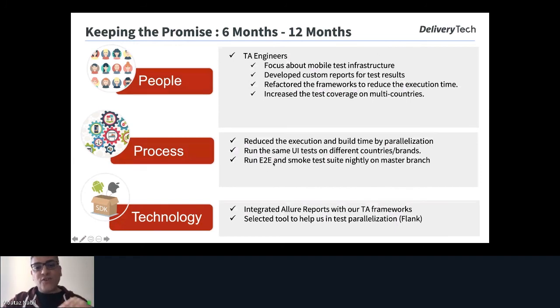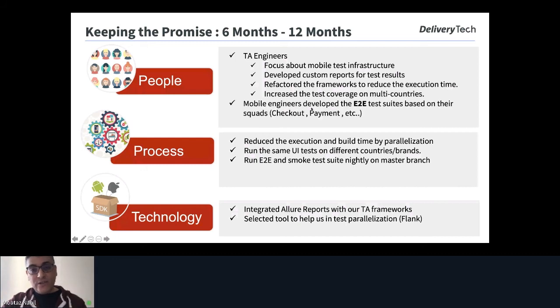We start implementing the end-to-end test cases, and the smoke tests are both running nightly on the master branch. And the mobile engineers started developing the end-to-end test cases because they take the ownership now from the previous phase, and start running or merging the suites for end-to-end to be automated. And they are doing it based on their squads.